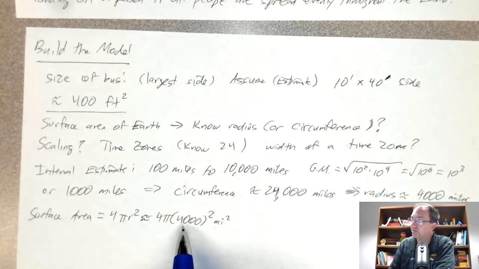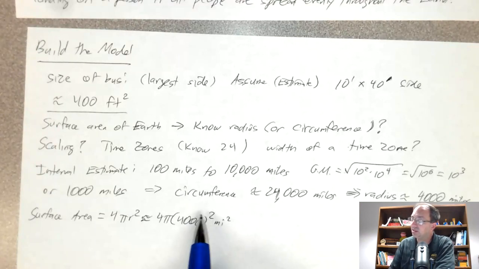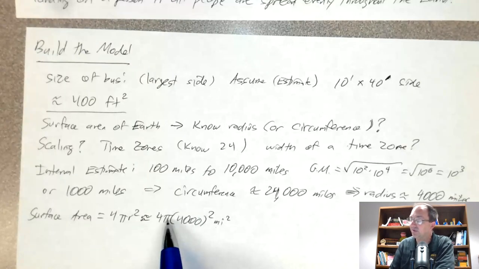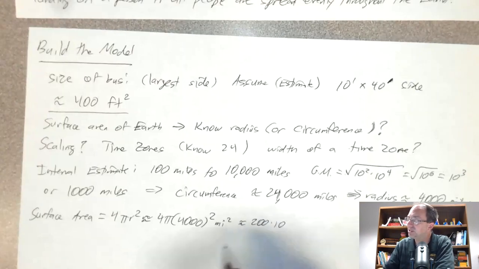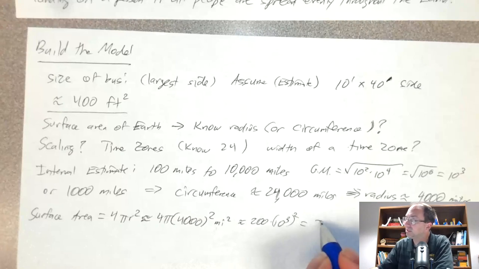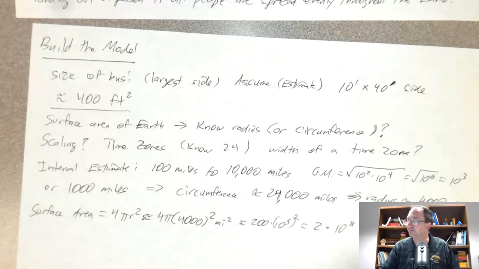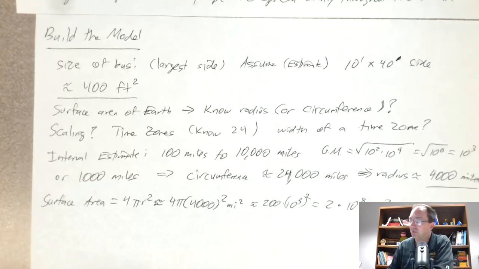Well, let's see, what do we have here? So we have 4 squared is 16. 16 times 3 is about 48, which is about 50. 50 times 4 is about 200. So this is about 200 times 10 cubed squared, right? Or what's the same thing? 2 times 10 to the 8th. All right, and that's still square miles. So the surface area of the Earth is about 200 million square miles.